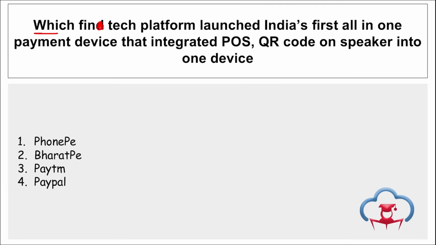Next is, which fintech platform launched India's first all-in-one payment device that integrated point of sale, QR code, and speaker into one device? It will be BharatPe, right? BharatPe has launched BharatPe One, that is India's all-in-one payment product integrating point of sale, QR code and speaker into one device.